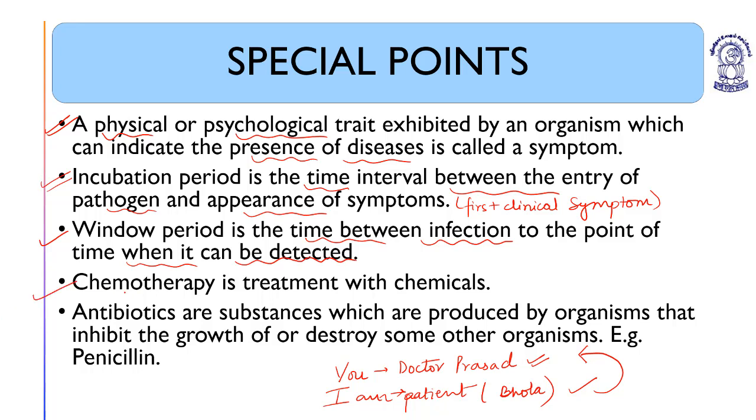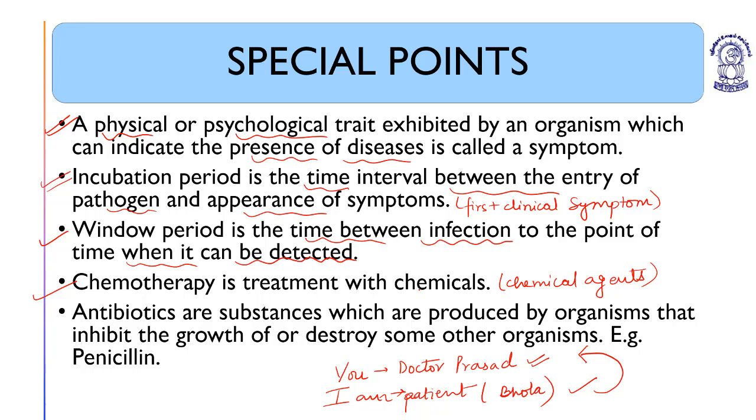Chemotherapy. It is a treatment with chemicals. Chemicals means chemical agents like drugs and other substances. Like for example, in case of HIV positive, the virus is inside the blood, but the symptoms, the growth rate of the infection, the multiplication rate of the infection cannot be detected because the virus is in a latent phase.